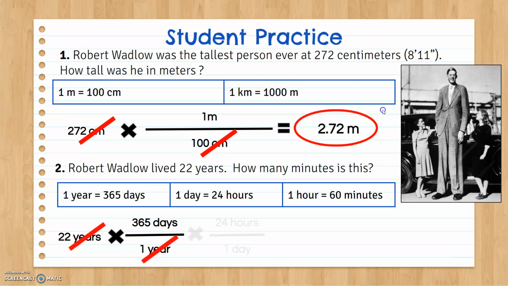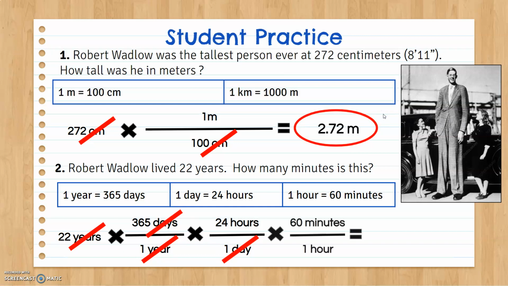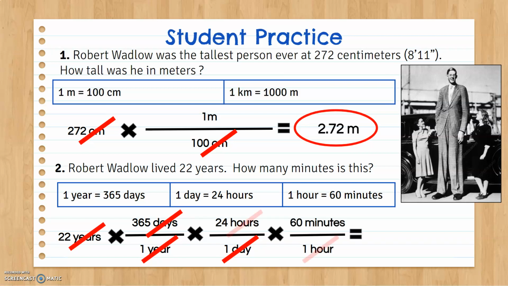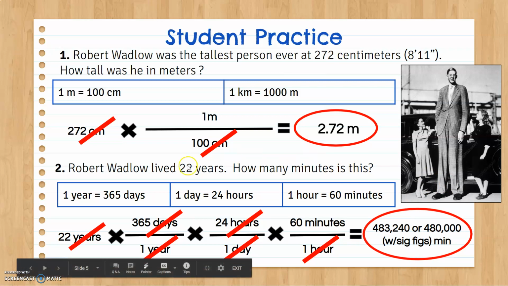Then going to get rid of the days. 1 day, 24 hours, so I'll go ahead and cancel days, and I'll go to hours. I need to now get rid of hours. 1 hour, 60 minutes, so we'll go ahead and put minutes on top, hours on bottom. So see the pattern, right? The pattern is always the unit I start with goes away. And so whatever unit's on top is just constantly being canceled until at the end we can go ahead and do the math.